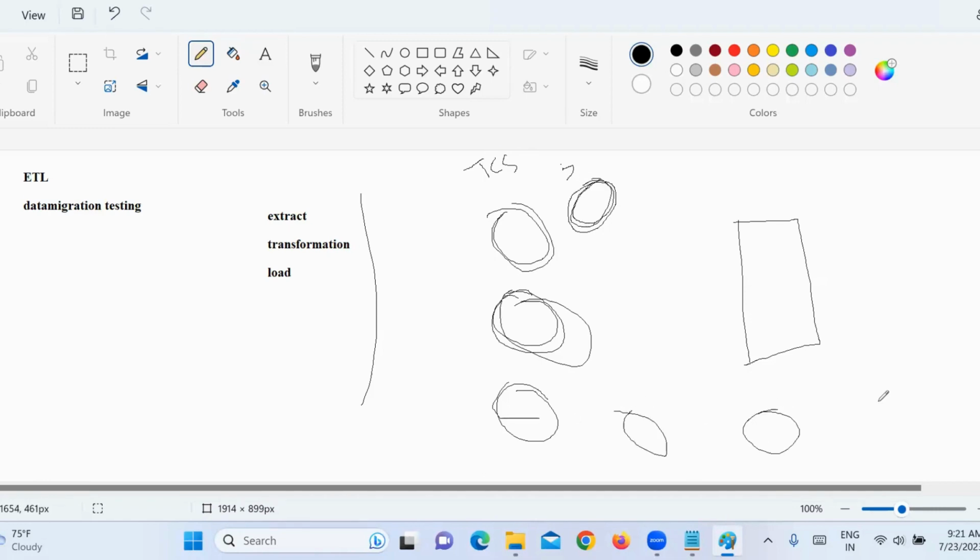Now the Hyderabad office has different clients, right? Altogether it is TCS only. If one Bank of America project is done in Hyderabad, do you think there is some team at Hyderabad and some team at Bangalore for the same client? No. In Hyderabad the sales team is also different.